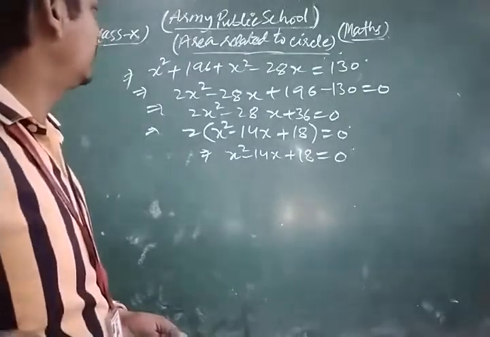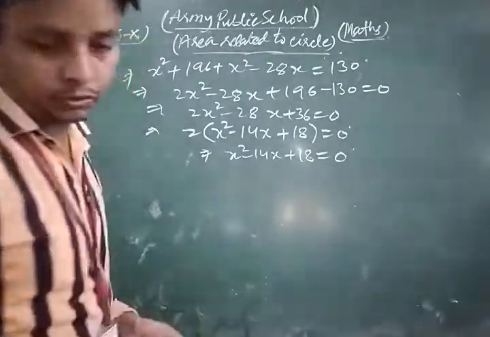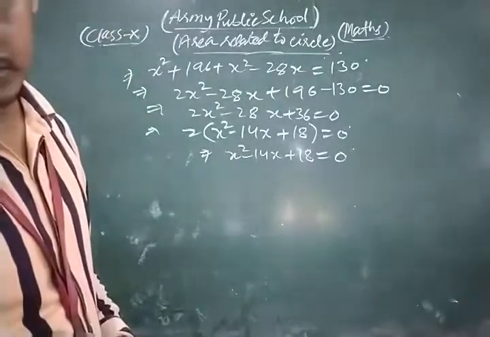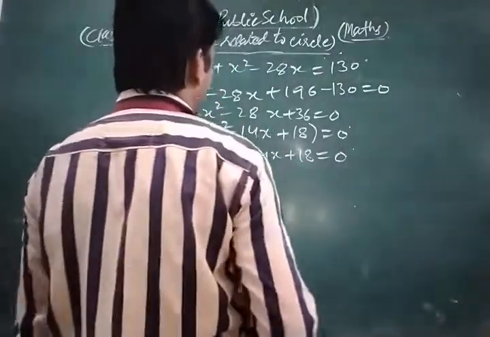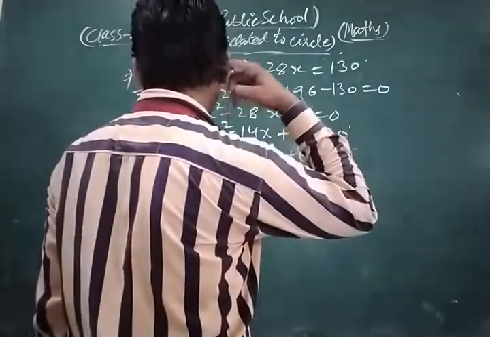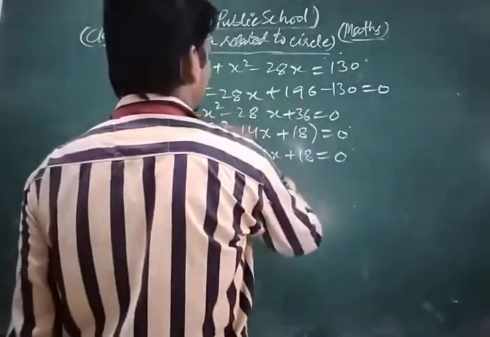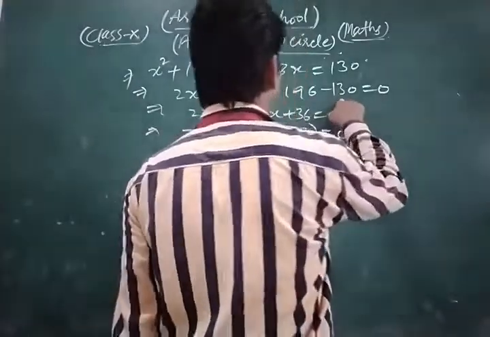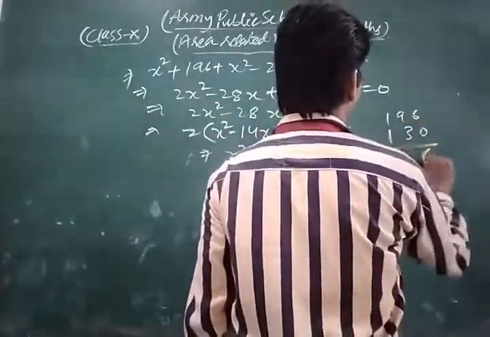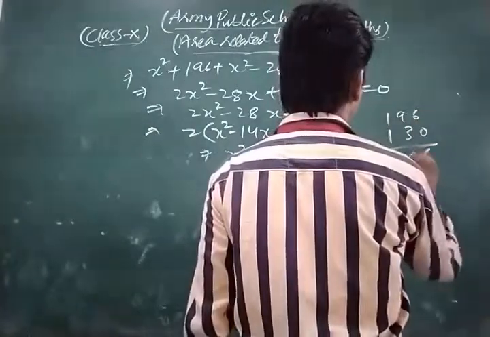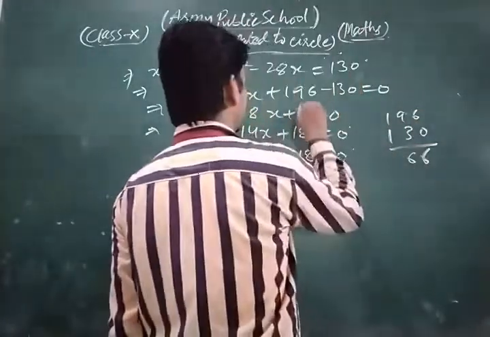If we check once more, we take r1 plus r2 is equal to 14, so r1 is x. So now look, we get 196 minus 130, subtracting them, this is 66 here, no? This is 66, sorry. This is 66.